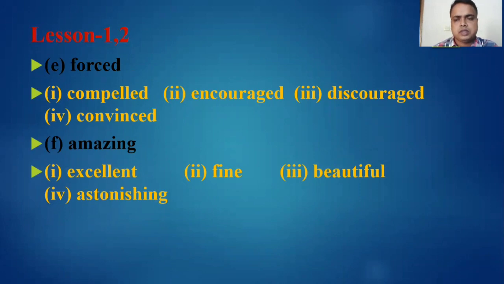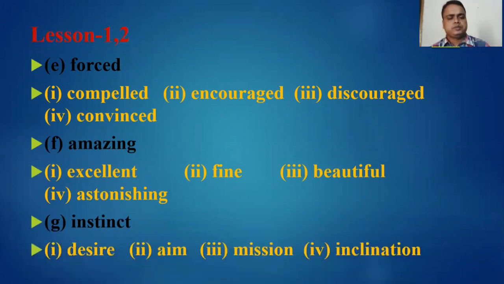Amazing means astonishing. Number 4 will be the answer. Now instinct. Options: desire, aim, mission and inclination. It will be inclination. So instinct means inclination.